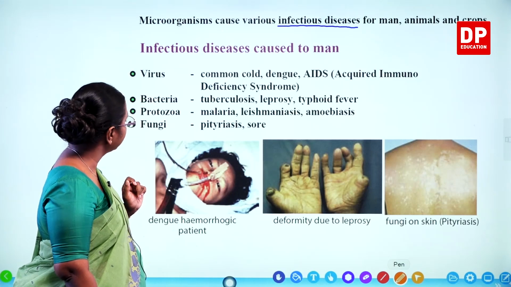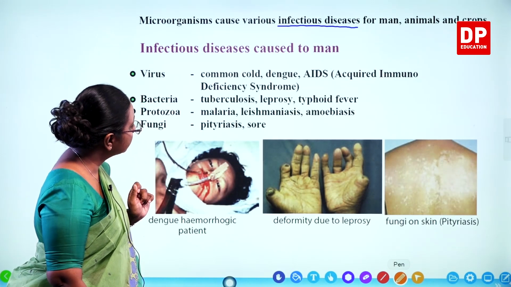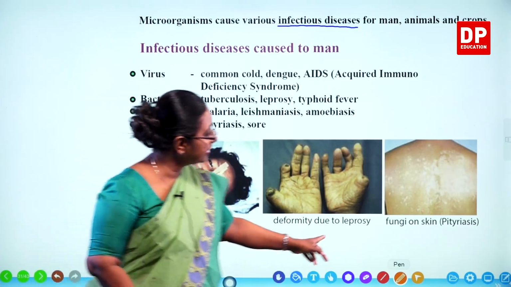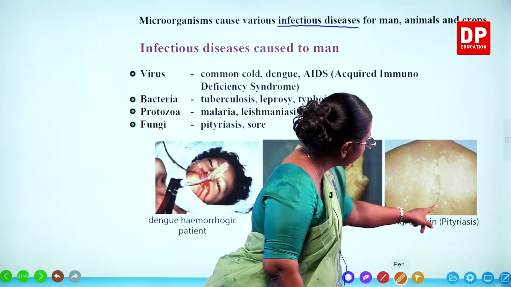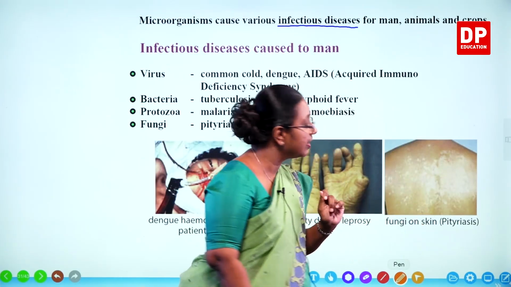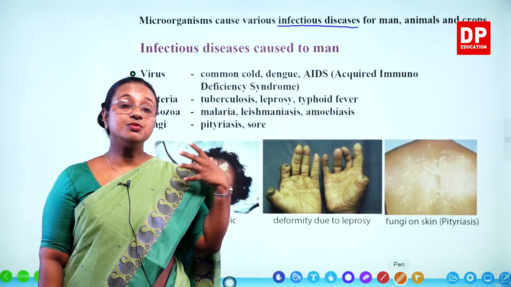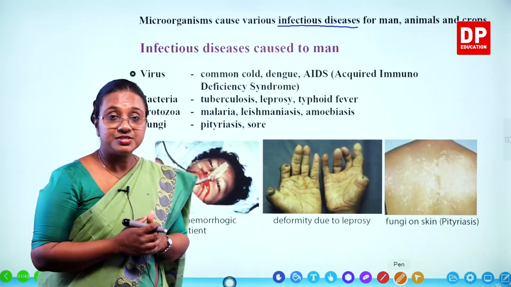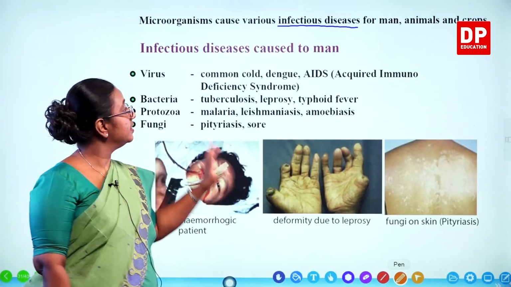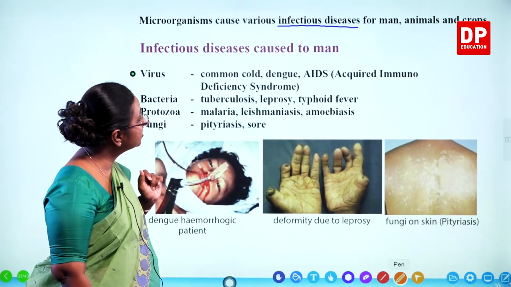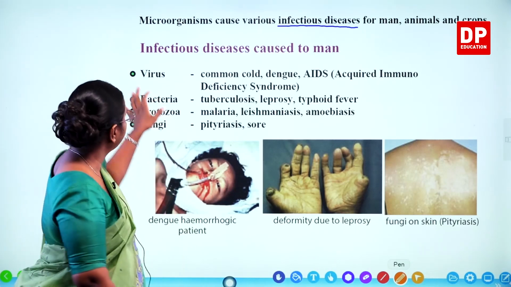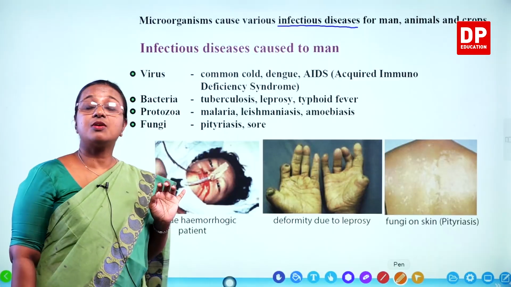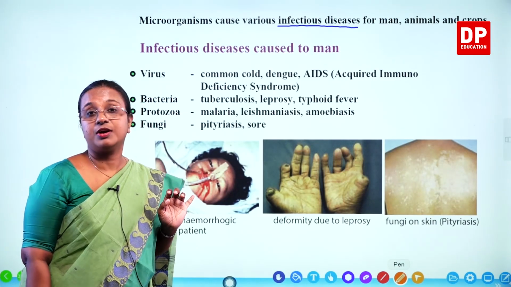Then we have the fungi that causes pityriasis. Pityriasis is kind of a rash. Now here in this picture, you can see these white color rashes. That's the growth of fungi. Normally fungus usually cause rashes on the skin. So that is pityriasis. So these are different examples of infectious diseases caused to man. You have to remember the name of the microorganism and the diseases caused by each type of microorganism.